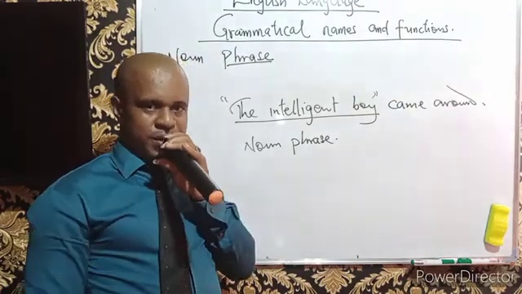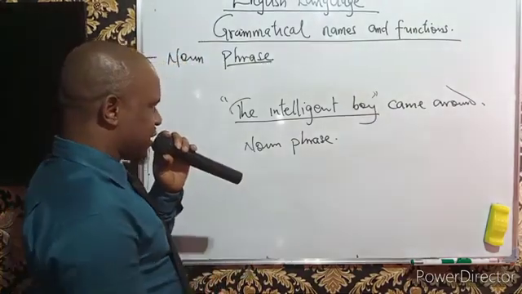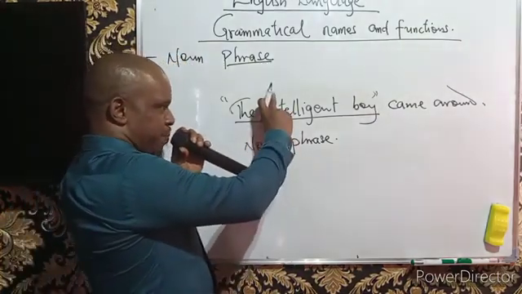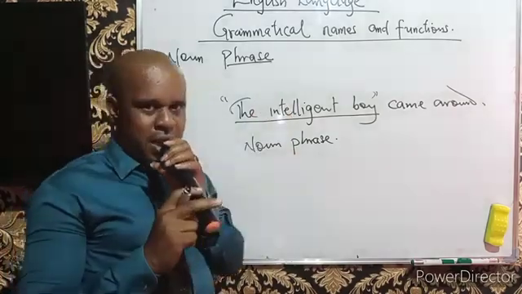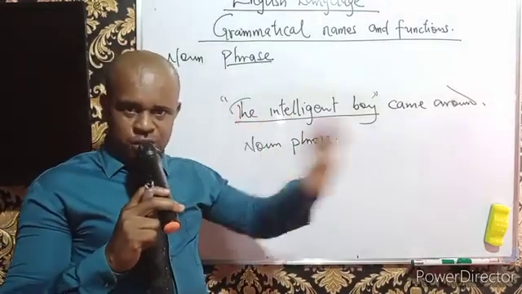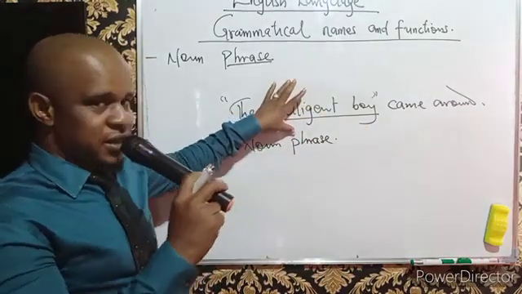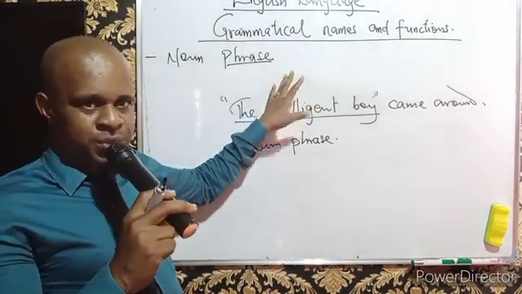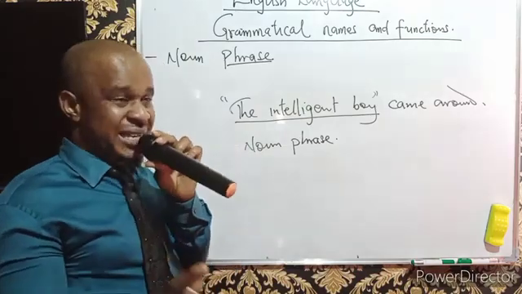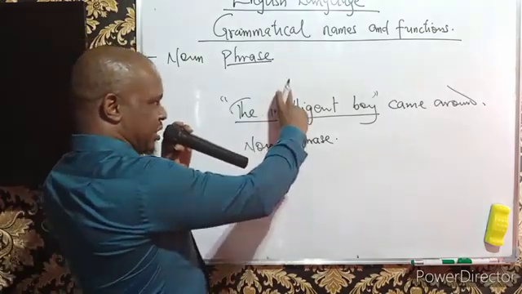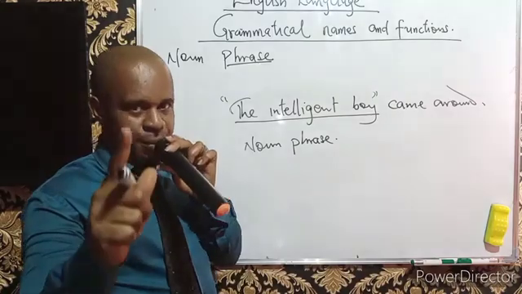Phrases don't admit verbs. And not only that, the possibility of replacing this with a pronoun is not far-fetched. We can choose to replace this with a pronoun. That's why it is very easy to understand and believe that this is functioning as a name.